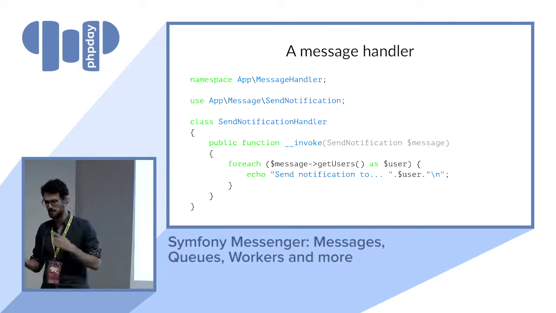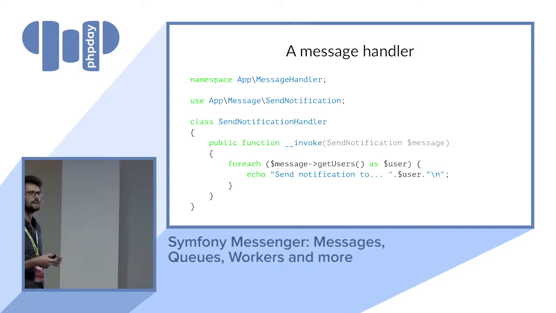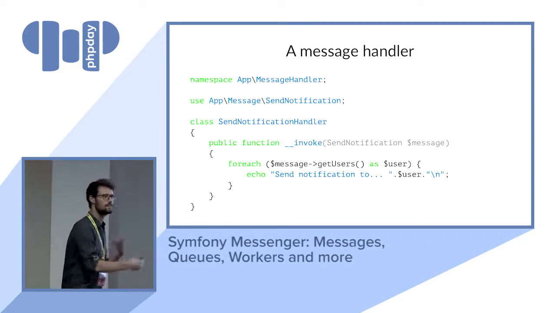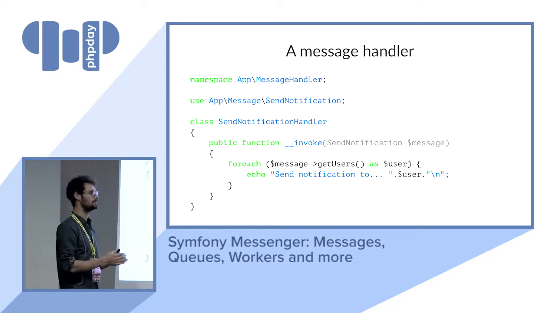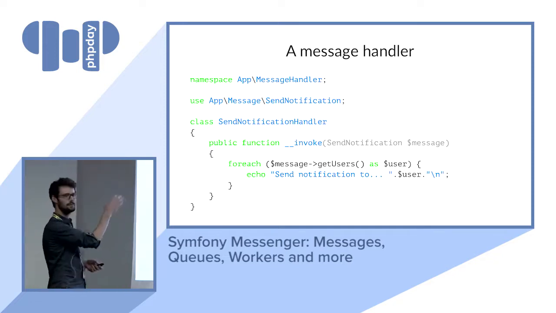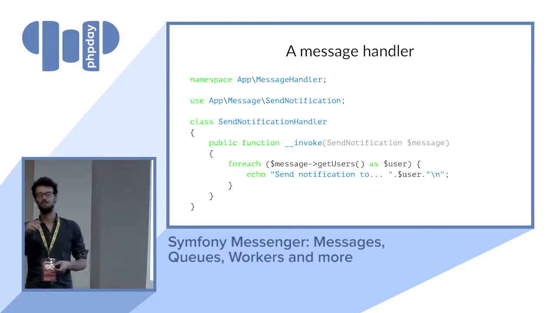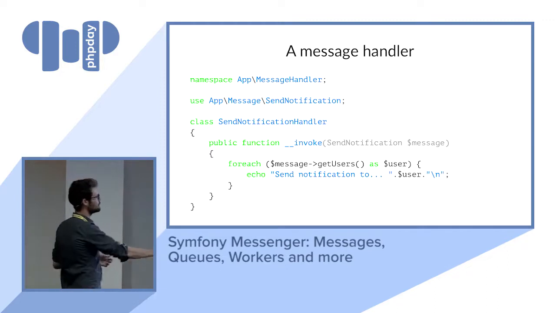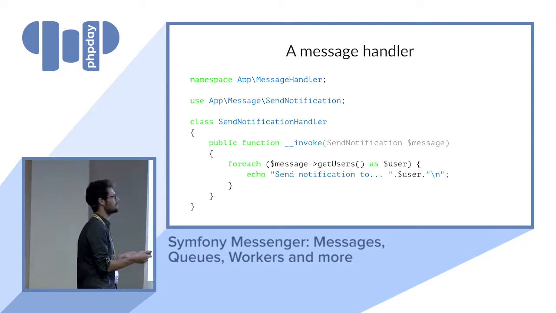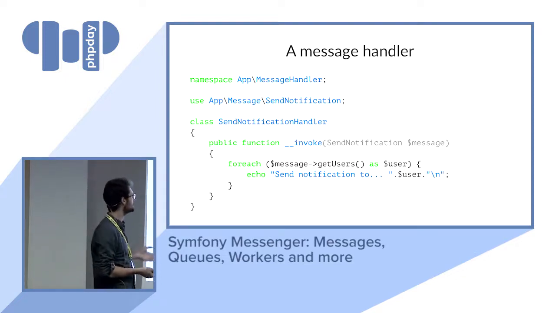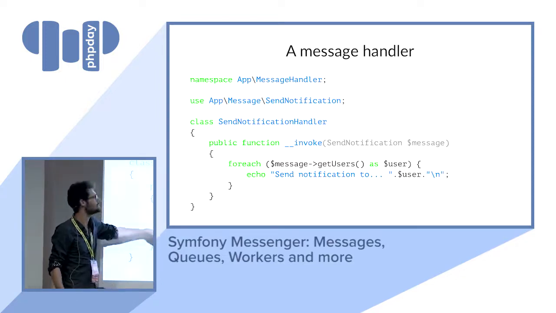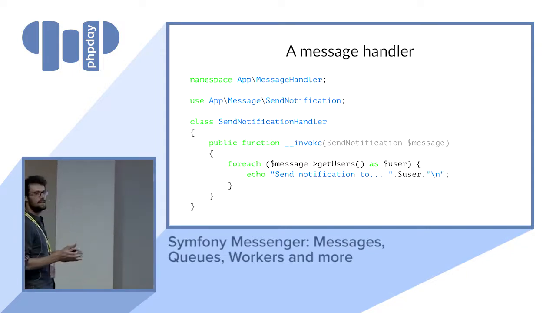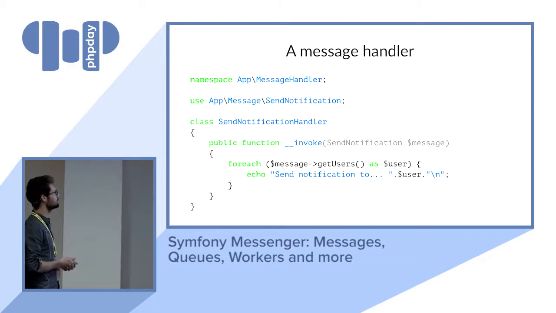A handler, as I said, is a PHP callable. In PHP, we've got this magic __invoke method on objects that transforms them into a callable. So that's how a handler looks. Again, there is no specific required interface. That's just a callable. In here, we just have a type-hint that says that's the message I want to receive, send notification, and that's your business logic. It's a very complex one. Here, I just display something.